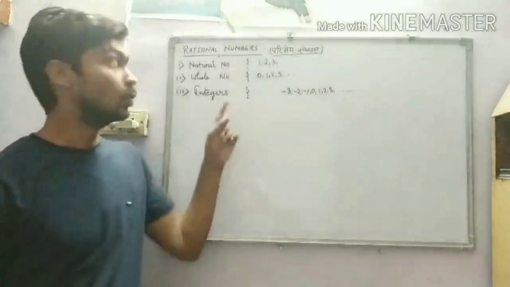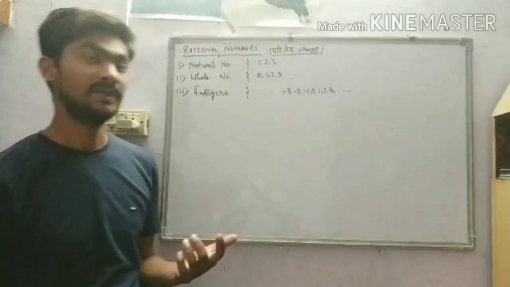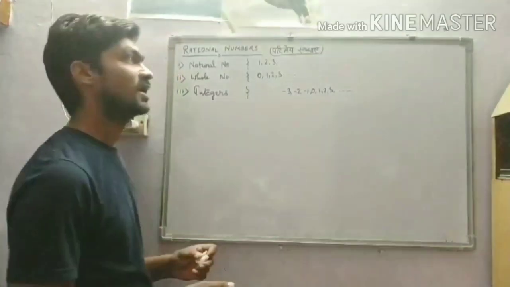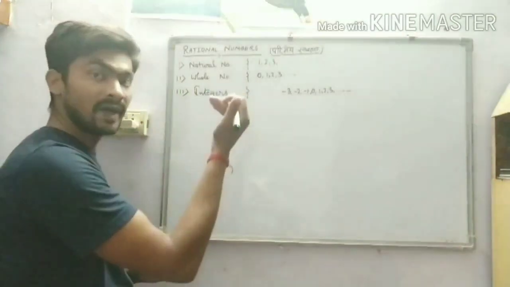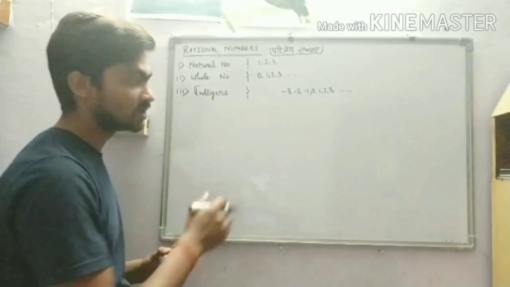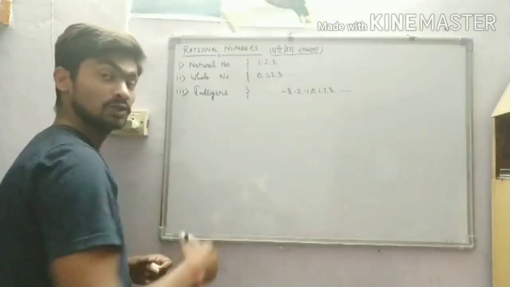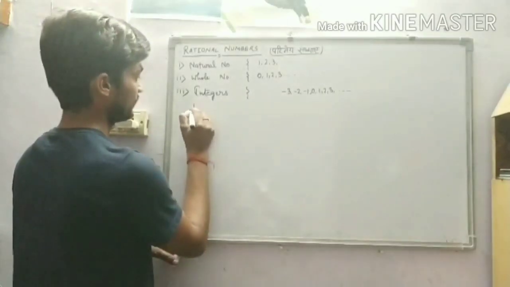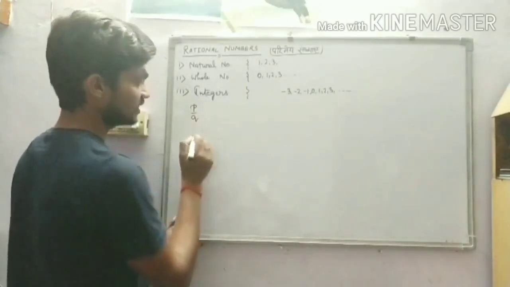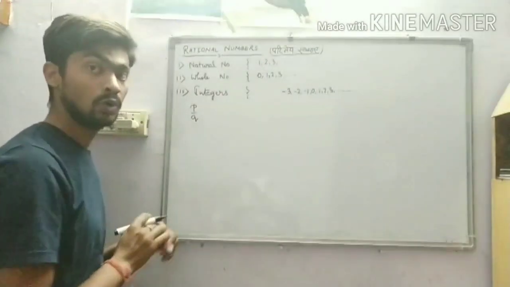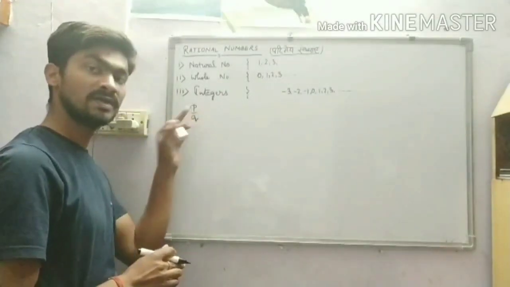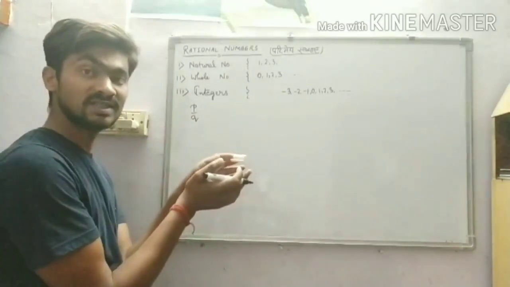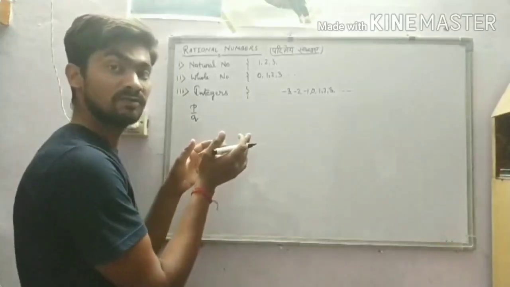After integers, we get to know about rational numbers. Then what are rational numbers? So see, till now we have studied integers. If we write any number in the form of p by q, where q is the denominator and p is the numerator, or we can say the integers p and q are being compared, then you see what will happen.